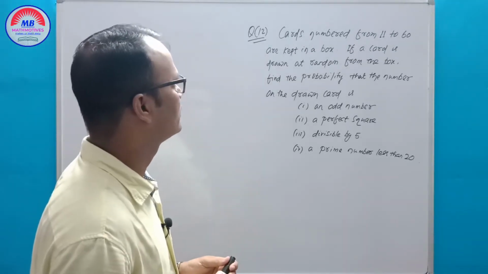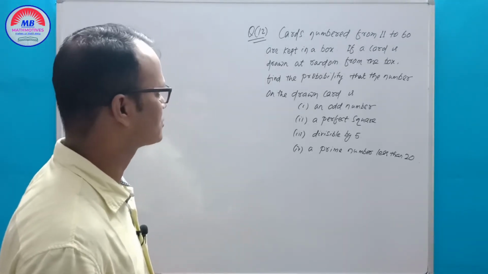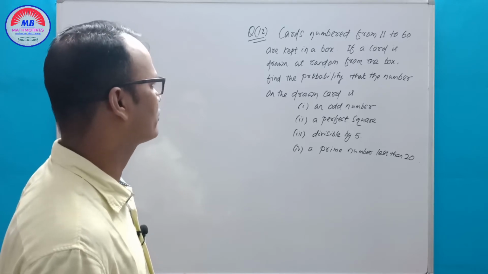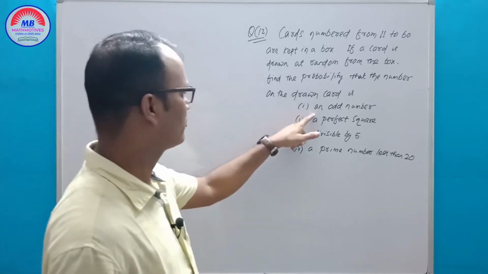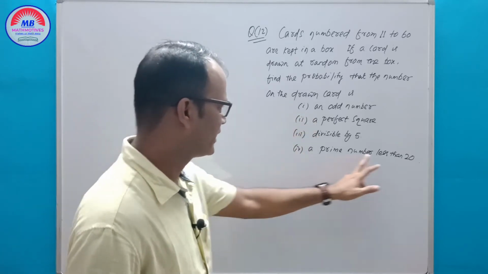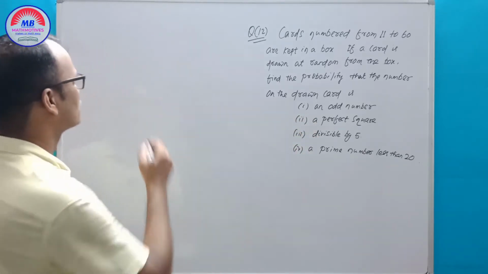Cards numbered from 11 to 60 are kept in a box. If a card is drawn at random from the box, find the probability that the number on the drawn card is an odd number, a perfect square, divisible by 5, a prime number less than 20. So you see,